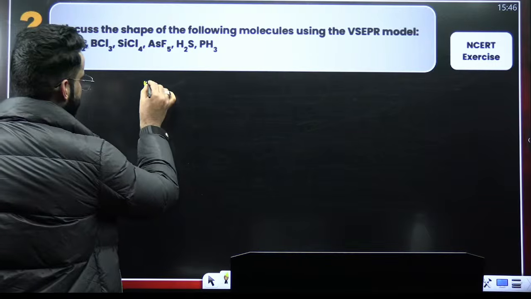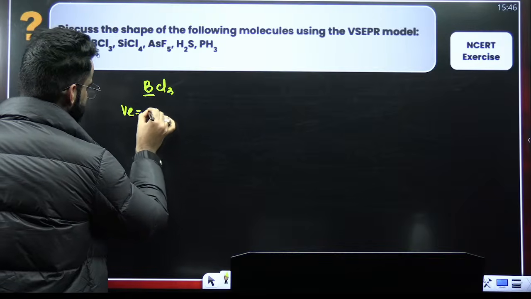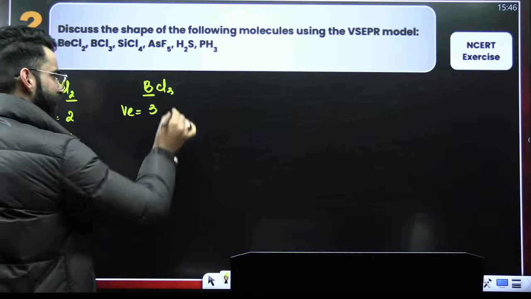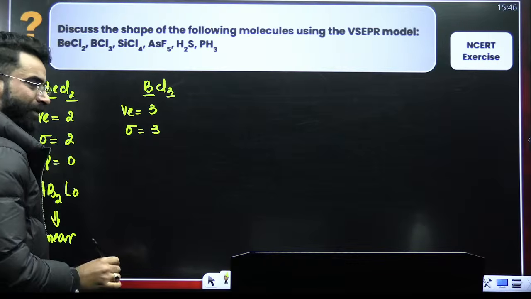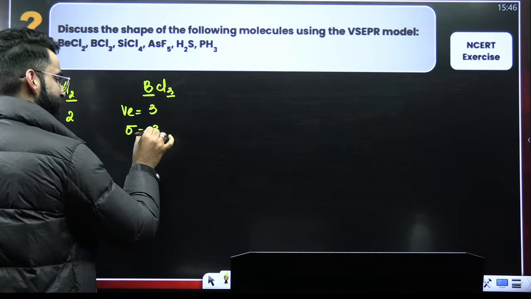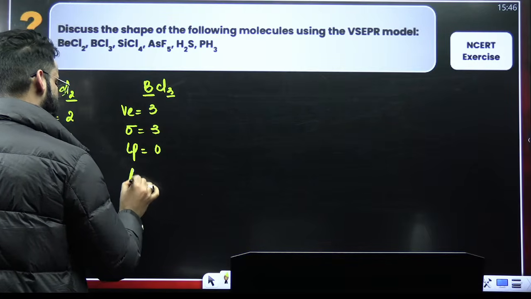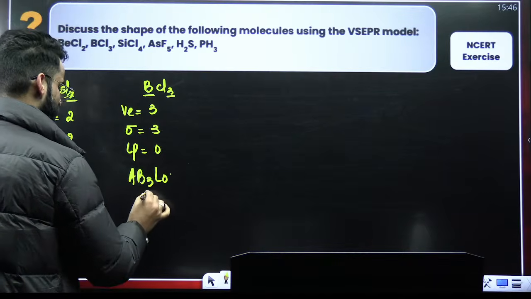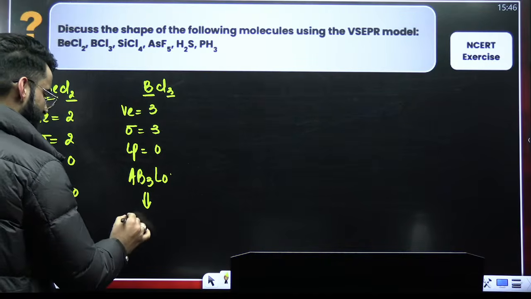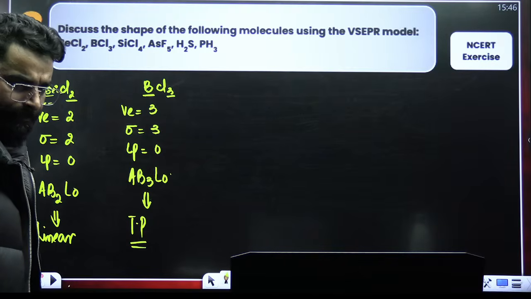Number 2, BCl3. Boron, how many valence electrons does boron have? 3. How many surrounding atoms do you see? 3. Number of surrounding atoms is equal to number of sigma bonds. So 3 valence electrons, 3 sigma bonds. That means there is no lone pair on boron. If there is no lone pair on boron, the type of the molecule will be AB3L0. If the type of the molecule is AB3L0, it's going to be trigonal planar, right?